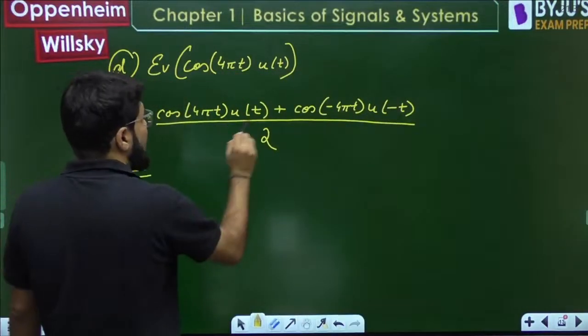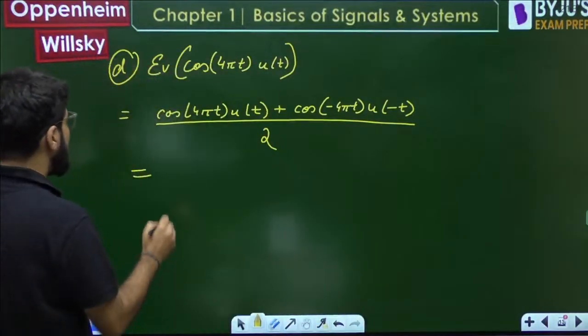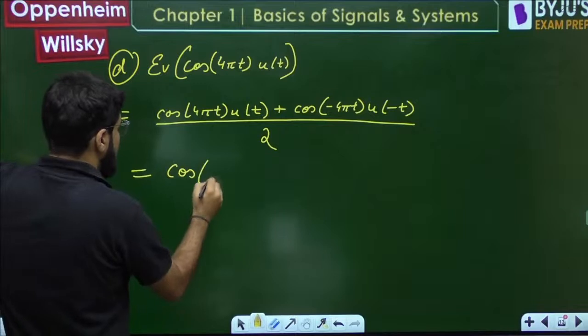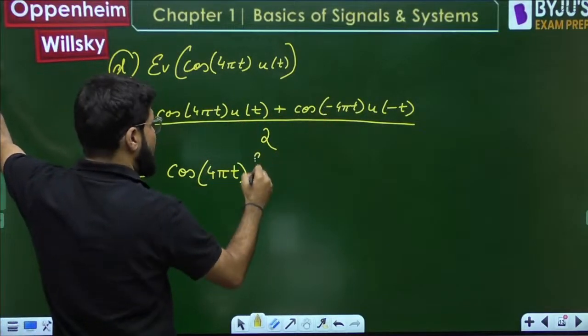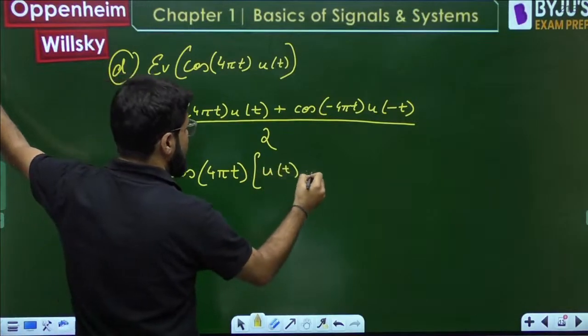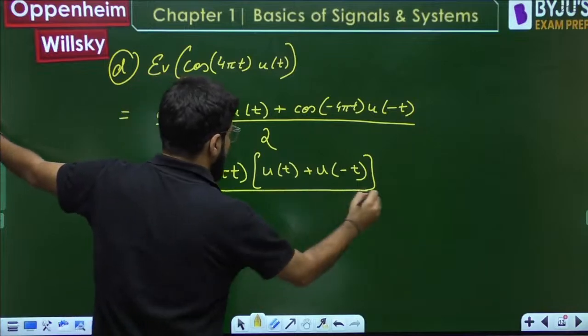But cos(-θ) is cos θ, so this is also cos 4πt. Taking it common, I am left with u(t) plus u(-t), whole divided by 2.